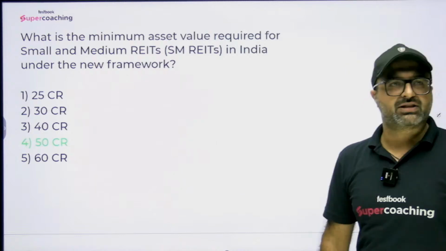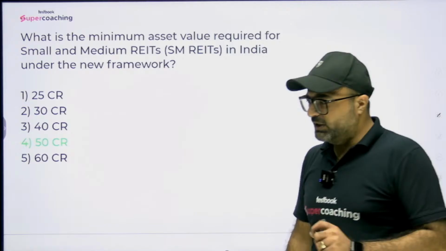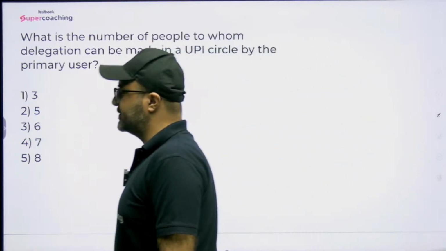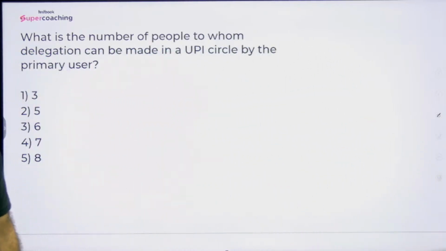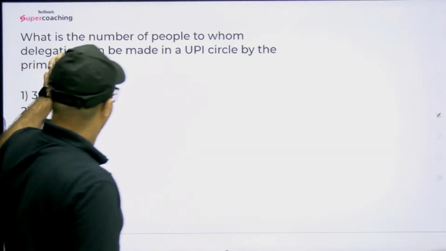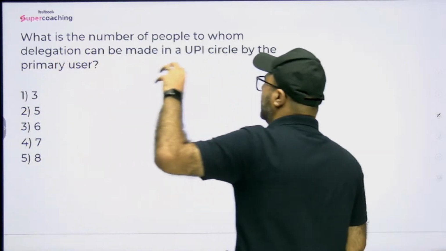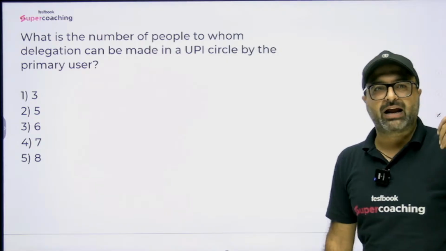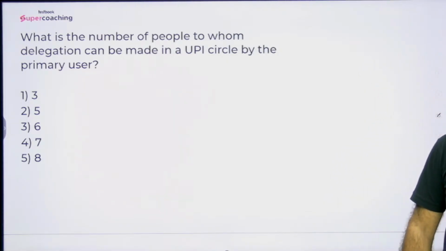Is it clear? Is it correct? Okay. Now, let's move on to the next question. The entire screen is for you guys. The question is related to UPI. What is the number of people to whom delegation can be made in a UPI circle by the primary user? What is the answer for this particular question?